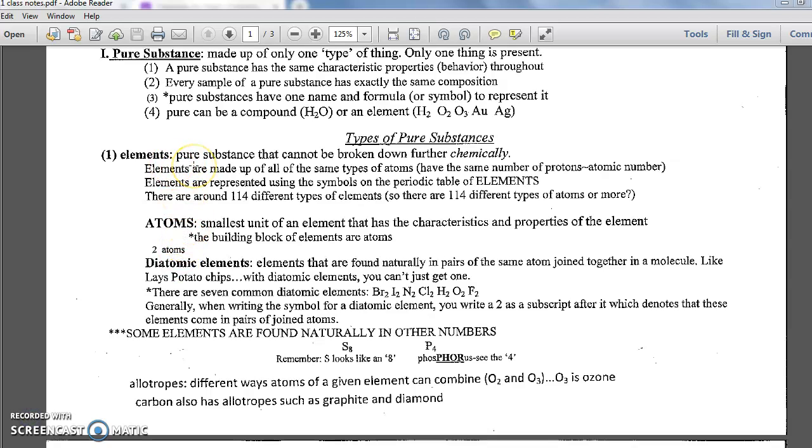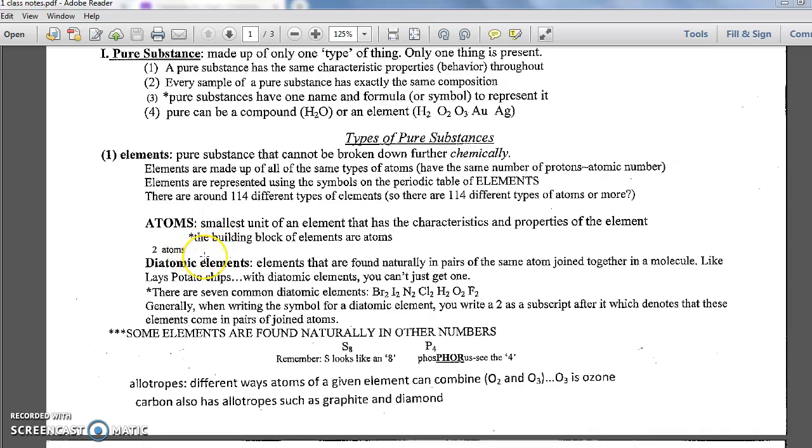So if the only thing there is one element, it could be considered pure. But something very interesting happens with some elements. The atoms of some elements want to join up with something, anything, even if it's the same atom. There are certain elements that are very well known for their atoms joining together with the same exact type of atom.